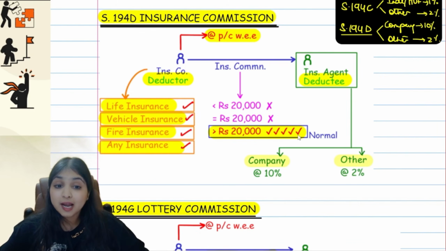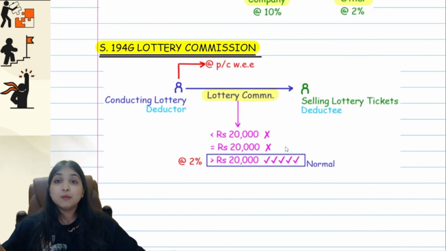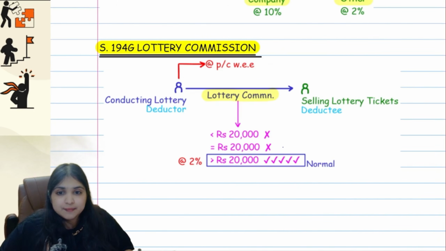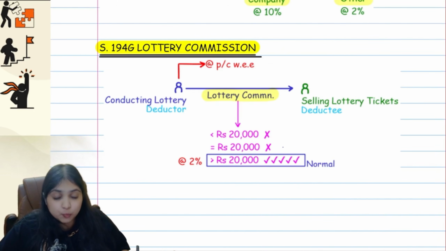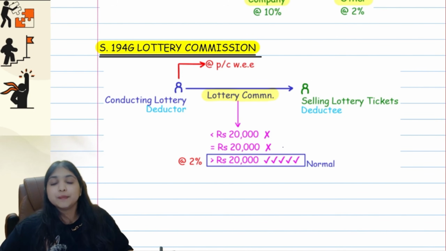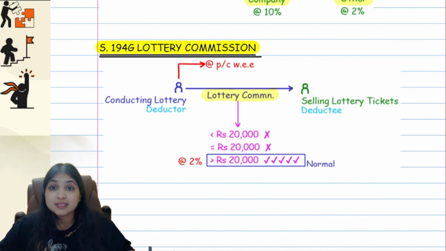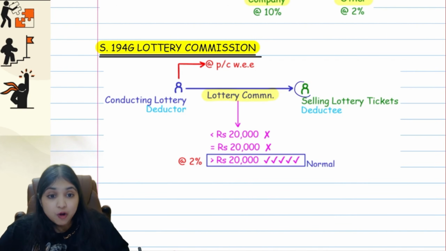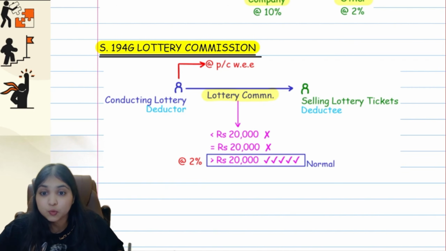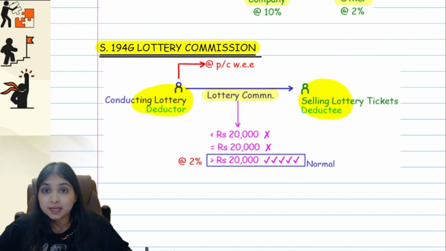Then comes 194G, guys, where we're talking about lottery commission. Here, let's say there's a person conducting a lottery, Mr. Blue. He will hire some persons to sell lottery tickets in the market. So the person conducting the lottery will give commission per ticket sold to the person selling the lottery tickets. This lottery commission is income for Mr. Green, and for Mr. Green, the source of this income is Mr. Blue. So at source, the tax will be deducted. So Blue will become the deductor of tax and Green will become the deductee of tax.